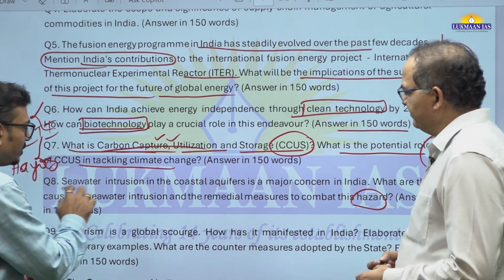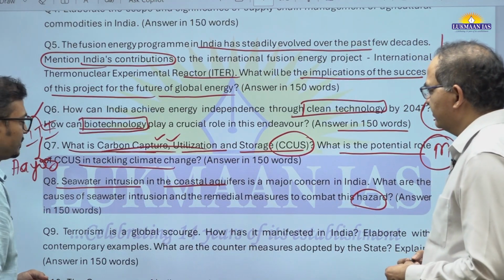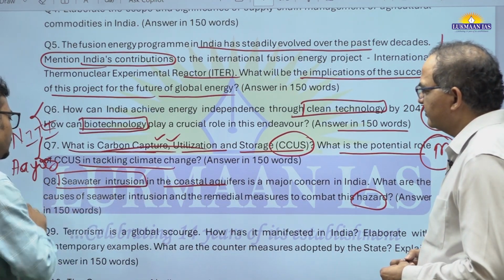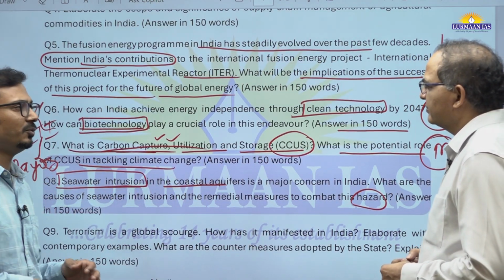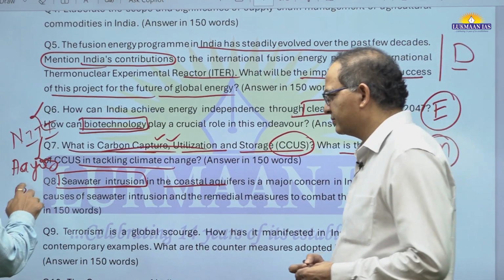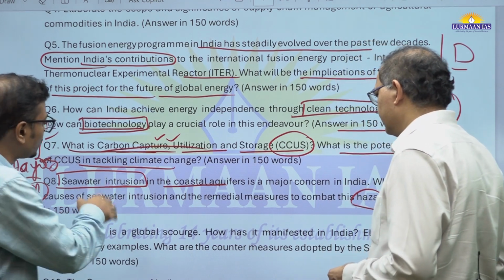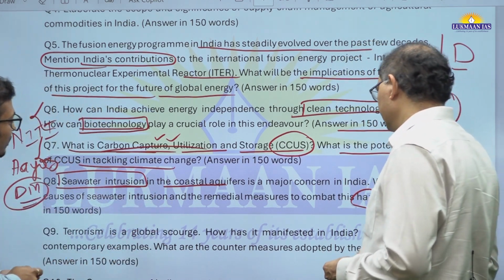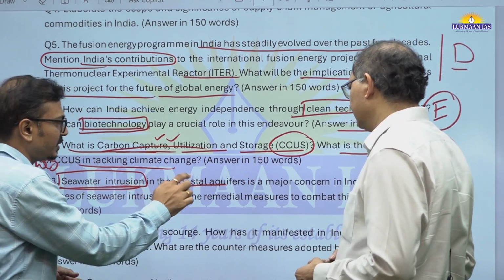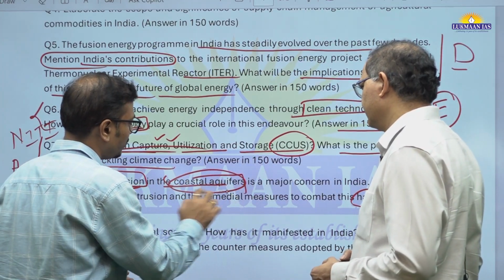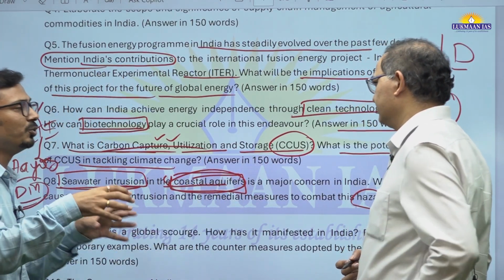The next question is seawater intrusion in coastal aquifers. In the past also UPSC has asked questions on coastal erosion. So we are considering this question as part of disaster management. The way I told you, this is an overlapping aspect with environment. This is also an environmental hazard, but it is a kind of disaster. Why? Because seawater intrusion into aquifers has a lot of impact on coastal human habitations.